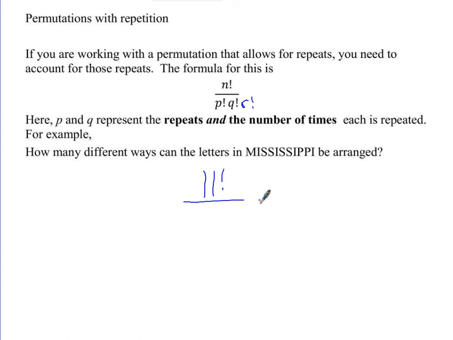Now divided by, we have to find the repeats. So does M repeat? No. Does I repeat? Yes. How many times does I repeat? How many times do we see the letter I in Mississippi? 4. So it's going to be 4 factorial there.